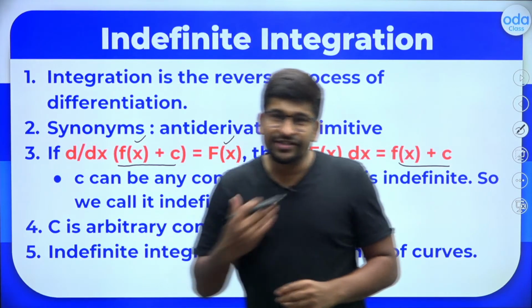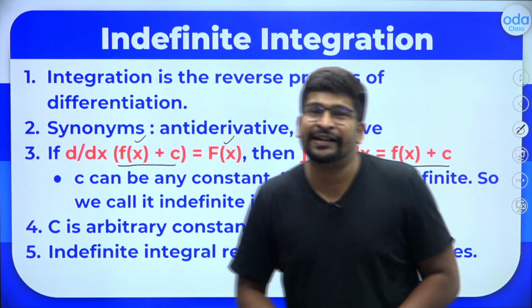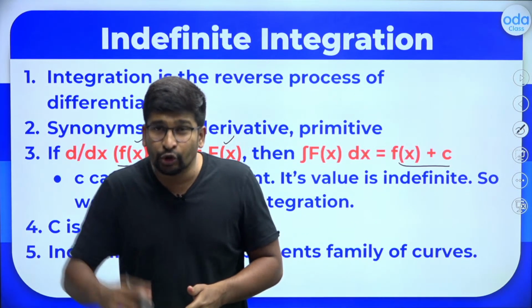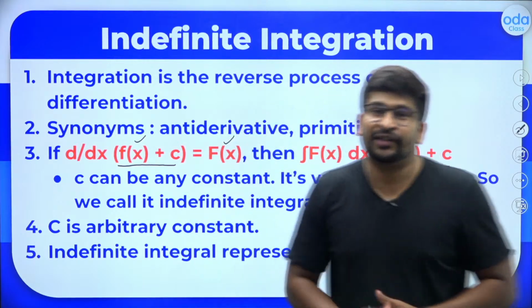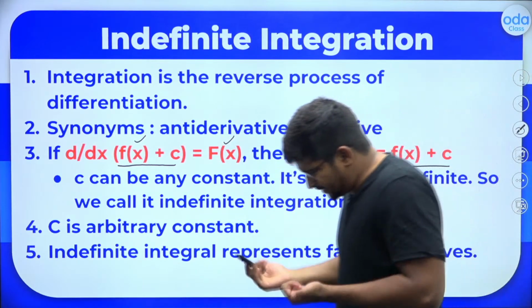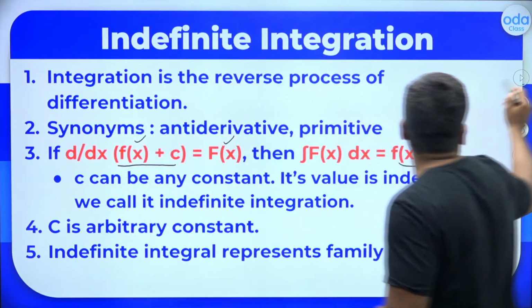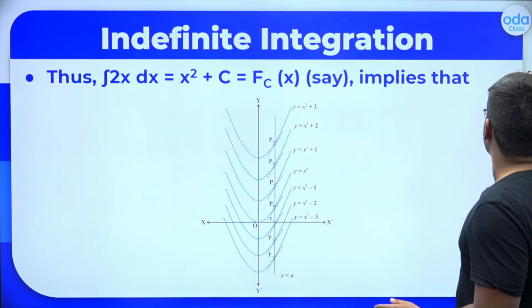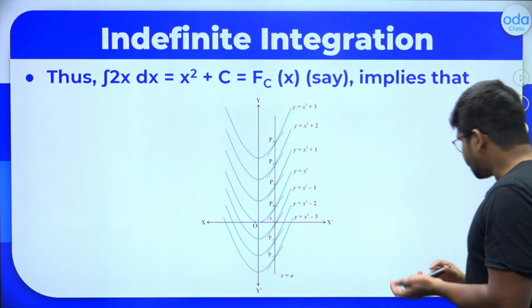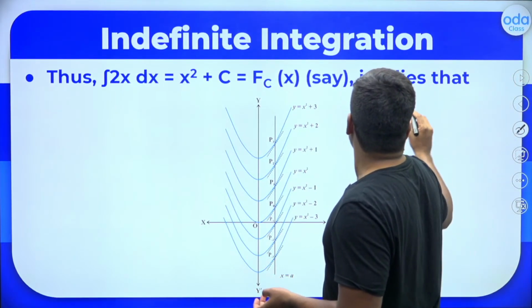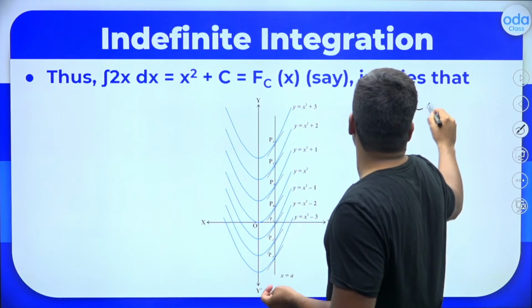What is the geometric meaning of indefinite integrals? Indefinite integrals actually represent a family of curves. What is a family of curves, sir? Don't worry, I'll show you with a graph. Consider the integral of 2x dx.